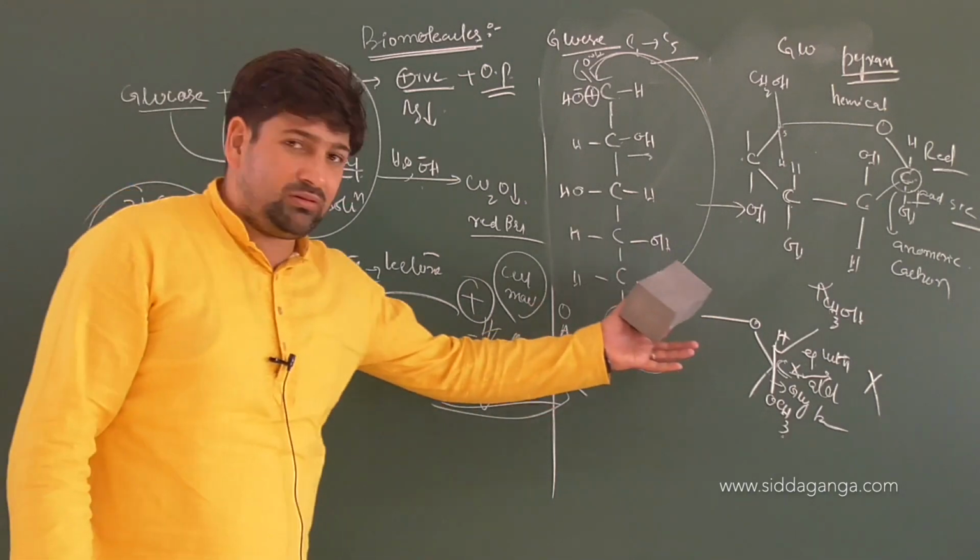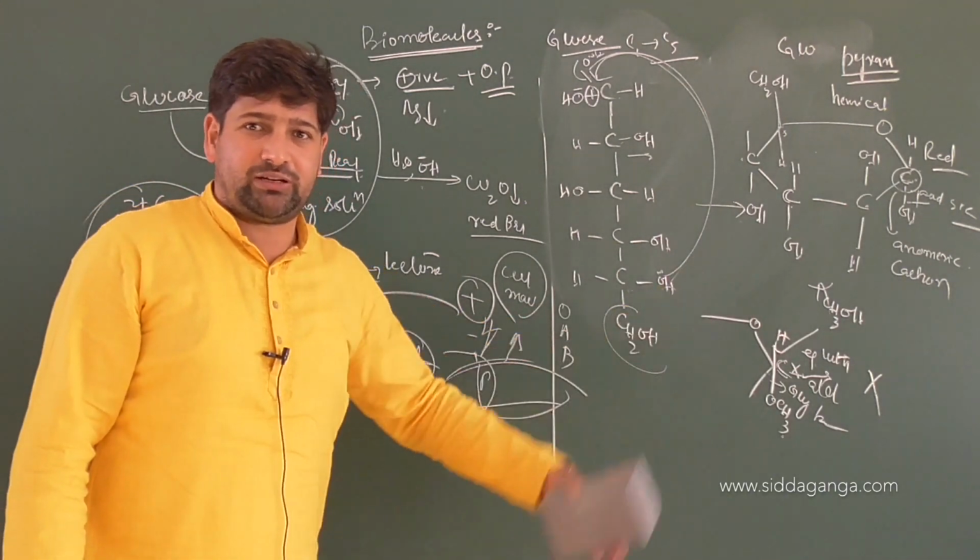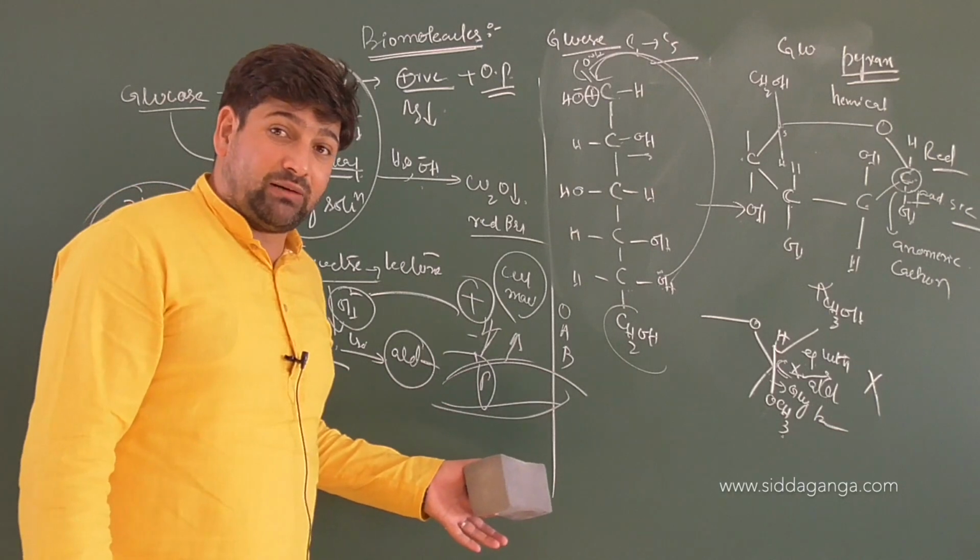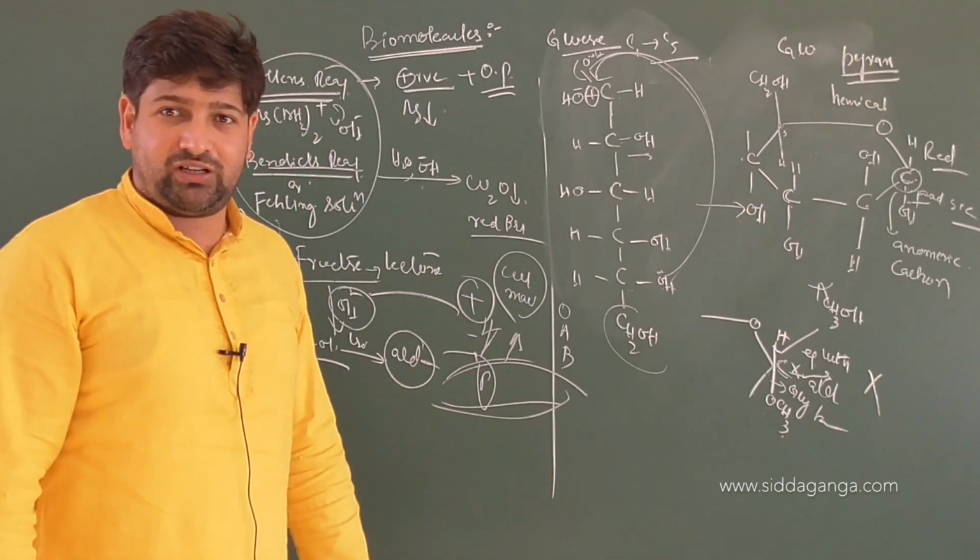So they are all carbohydrate moieties present on the surface itself. Cell signaling that comes into play is because of these glycoproteins only.